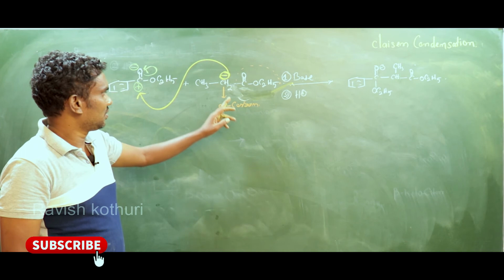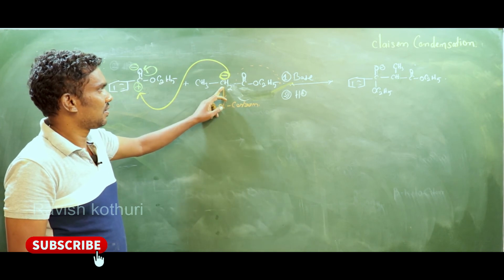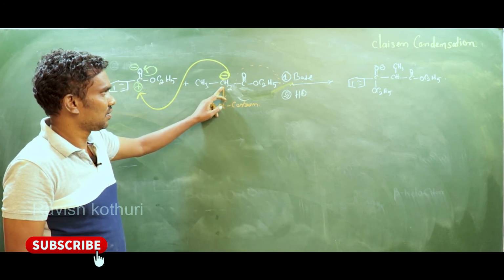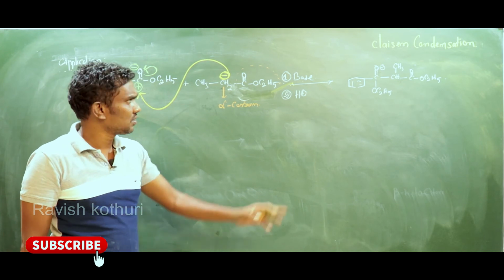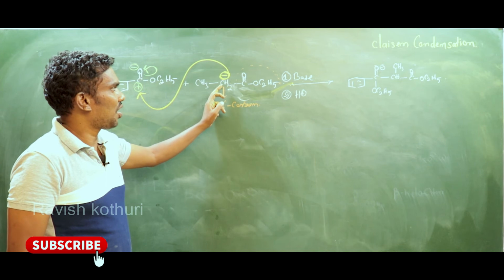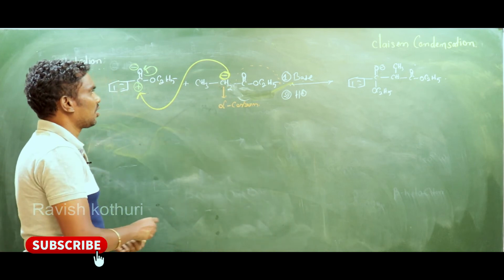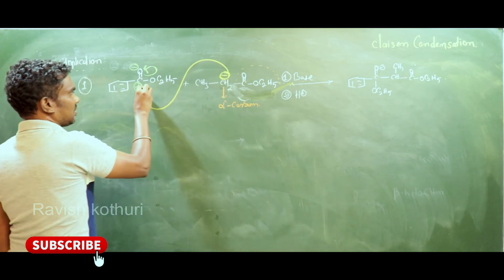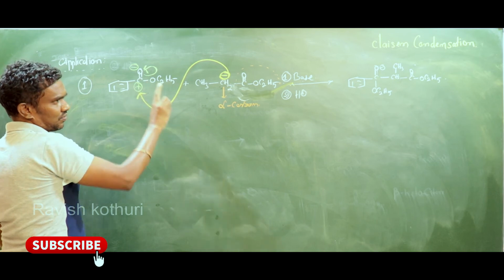Just observe carefully: this alpha carbon has two alpha hydrogens, and the base abstracts one alpha hydrogen, so this carbon gets a negative charge. Now this carbanion attacks this positive site, so it becomes one bond.